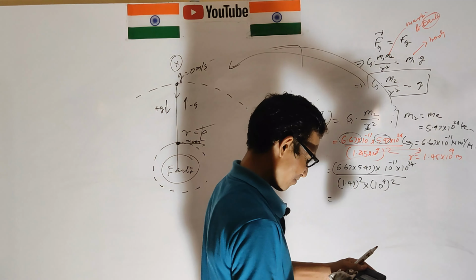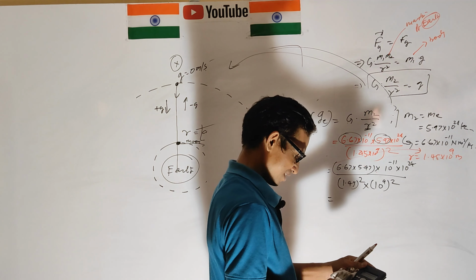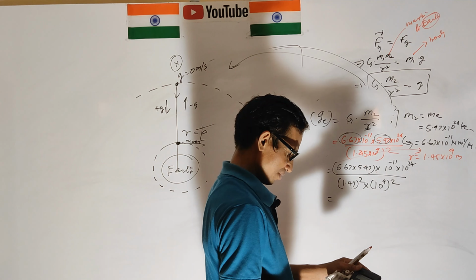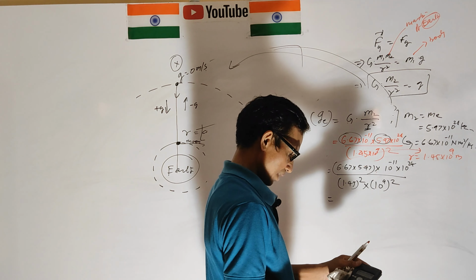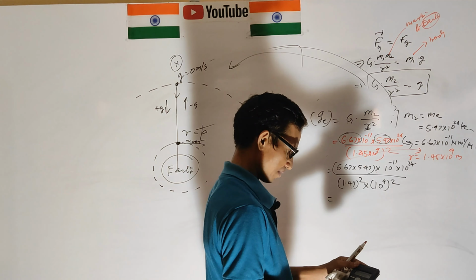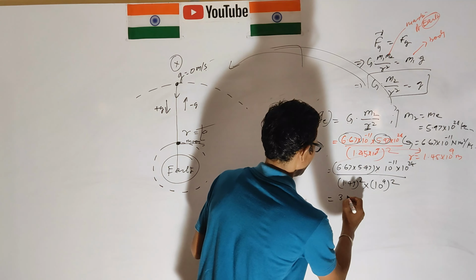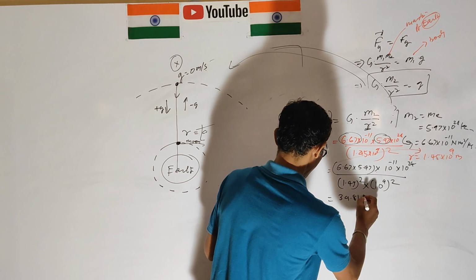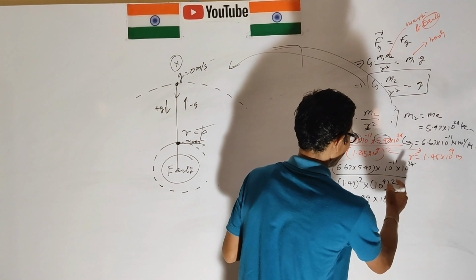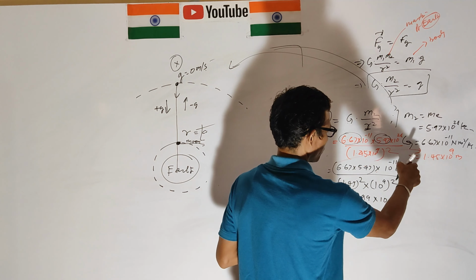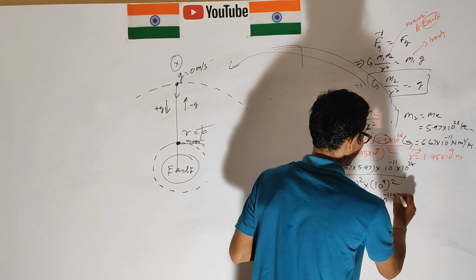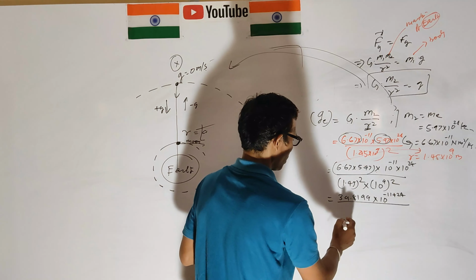It is a very big number. 6.67 into 5.97 is 39.8199 into 10 to the power minus 11 plus 24.